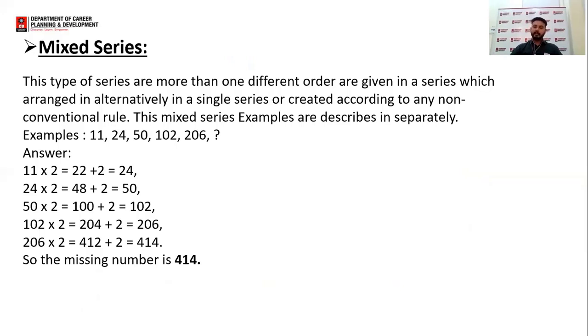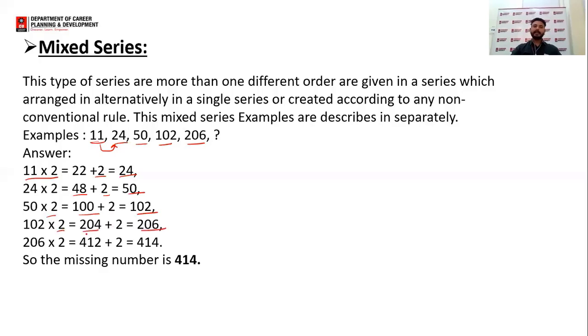For example, 11, 24, 50, 102, 206. To reach from 11 to 24, we can multiply 11 by 2, that will be 22, and add 2 to that. So the next number will be 24. Apply the same method: 24 into 2 is 48, add 2 will be 50. 50 into 2 is 100, add 2 will be 102. 102 into 2 will be 204, and add 2 will be 206.